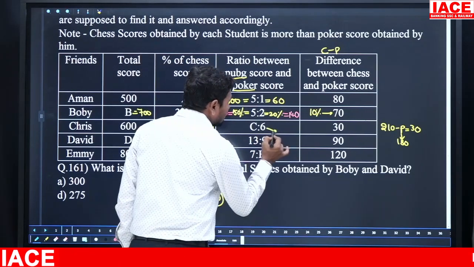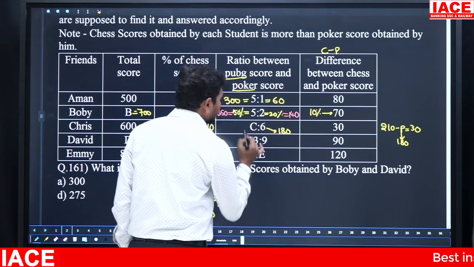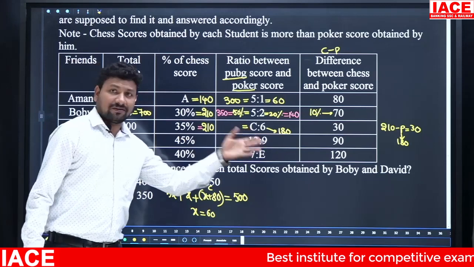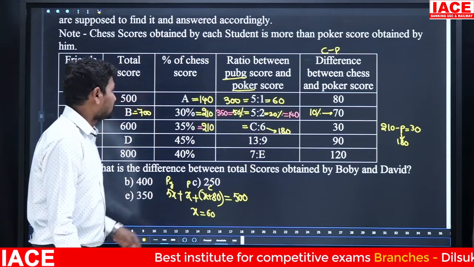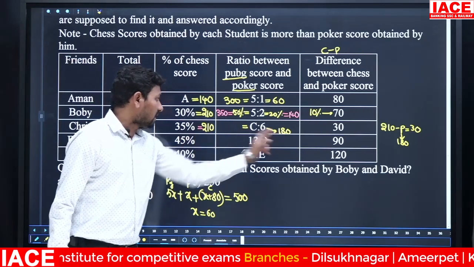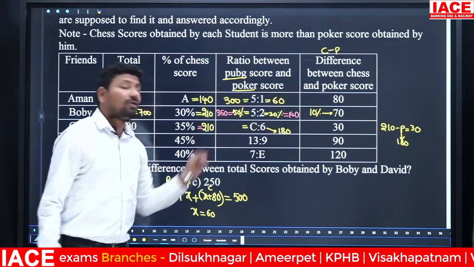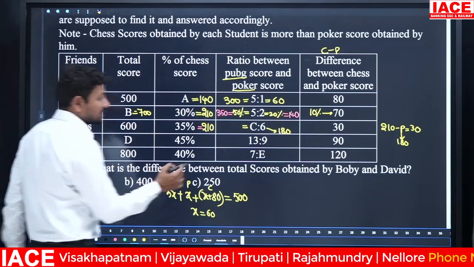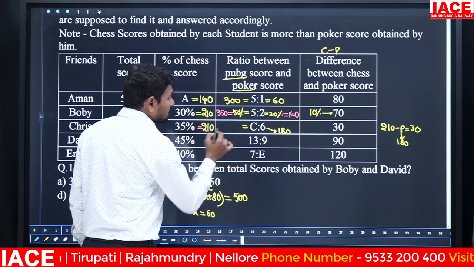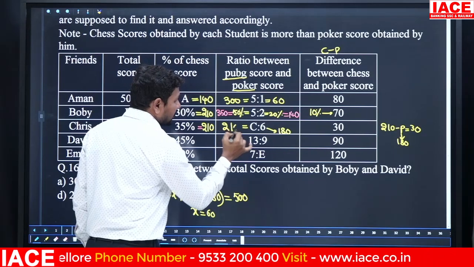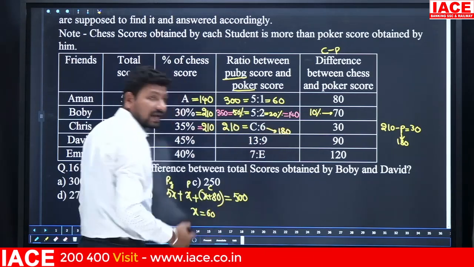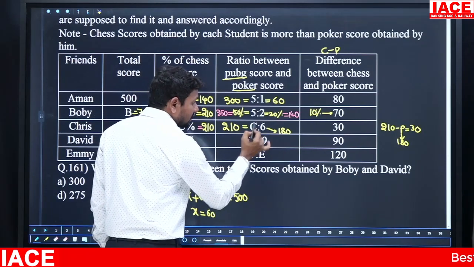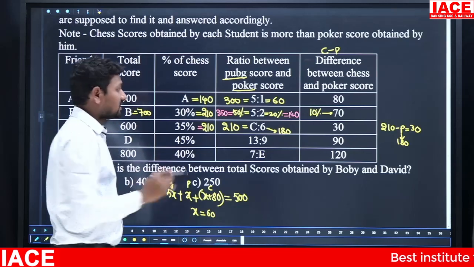Here 6 parts is equal to 180. Then assume the value of the PUBG. Not required the ratio. C value directly you can calculate. Look at 210 plus 180. It is equal to 390. 390 is removing from 600. The result value is 210, and the 0s will be cancelled. Here 3 6s are, 3 7s are. That means C is equal to what is the ratio? 7 parts. 7 is to 6.